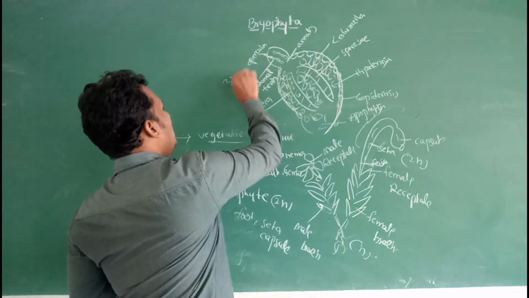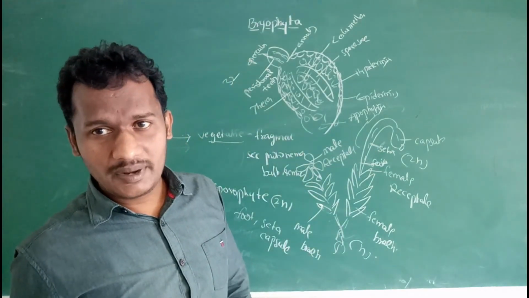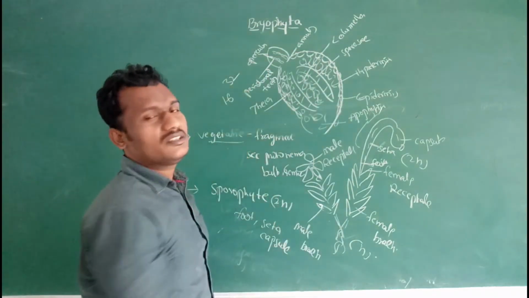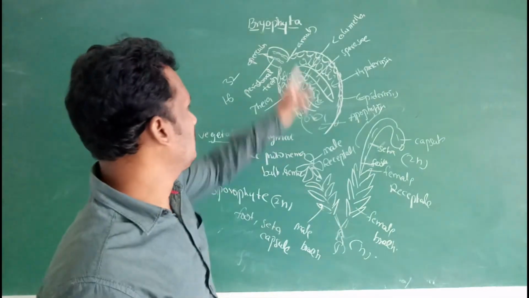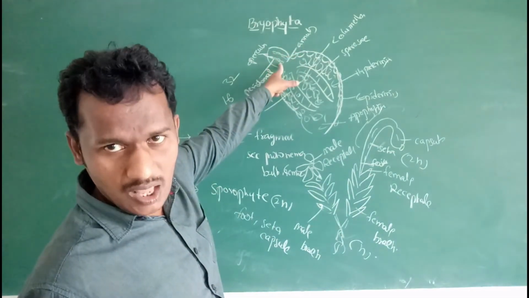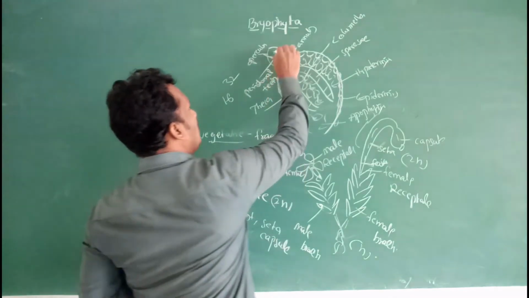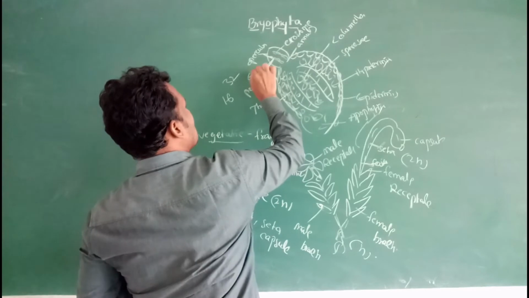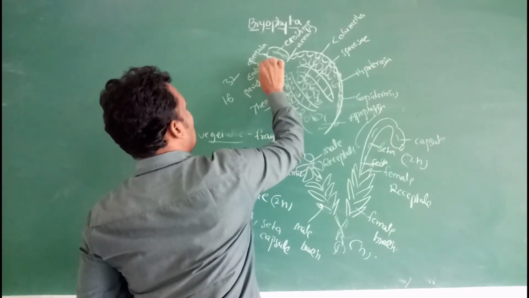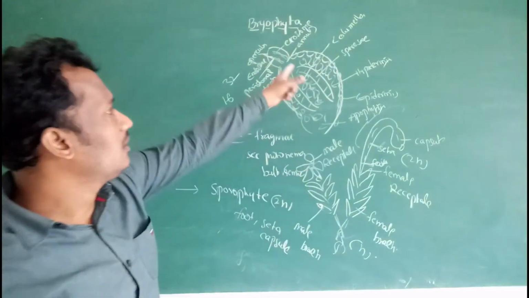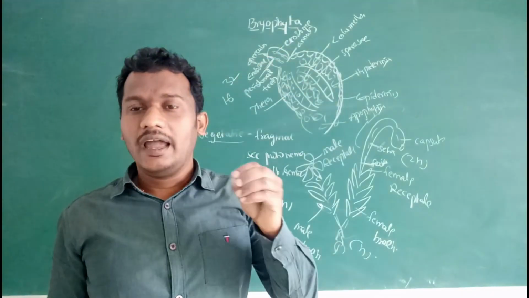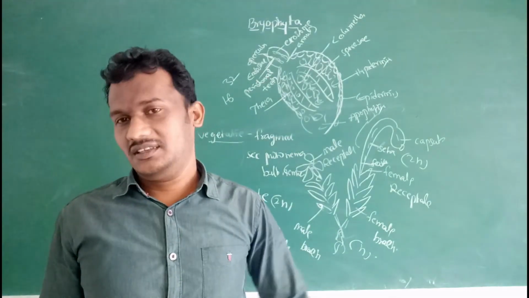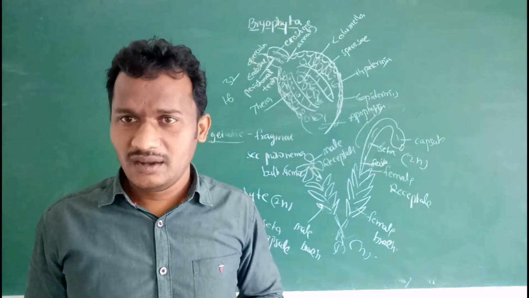So a total of 32 peristomal teeth are present. These are arranged in two rows. In each row, 16 peristomal teeth are present: the outer row and the inner row. The outer row is known as the exostome, and the inner row is known as the endostome. The exostome is hygroscopic, while the inner peristomal teeth are non-hygroscopic in nature.